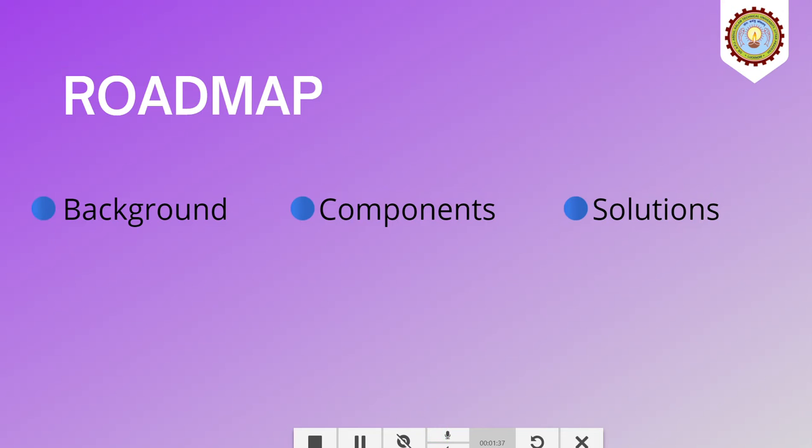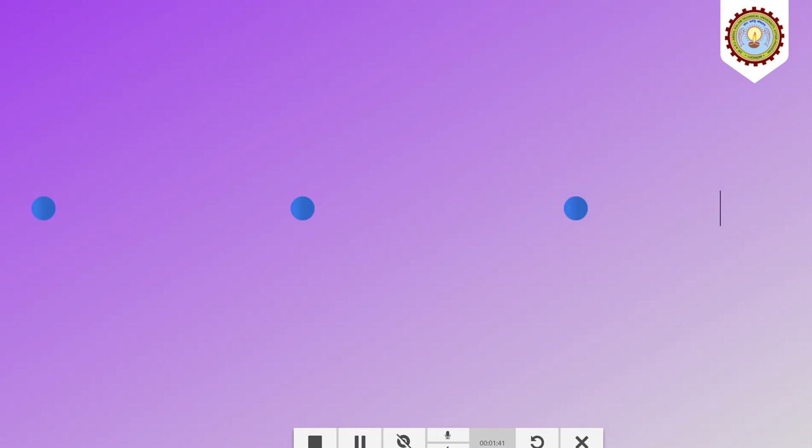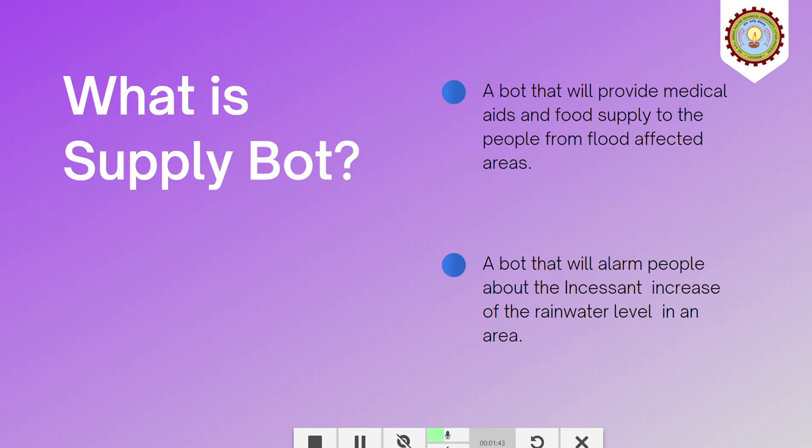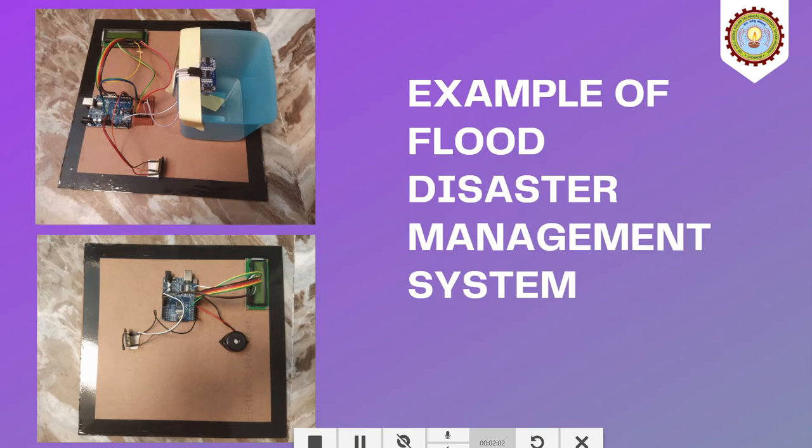Now the roadmap, the background, components and then the solution. What is supply bot? A supply bot is a bot that will provide medical aids and food supply to the people affected from flood affected areas. Also, it will alarm people about the incessant increase of rainwater level in that area. Now, this is the example of flood disaster management system.